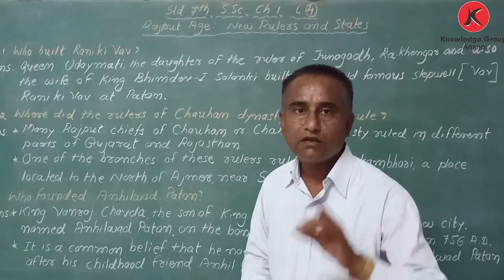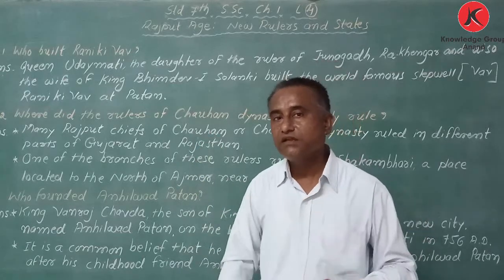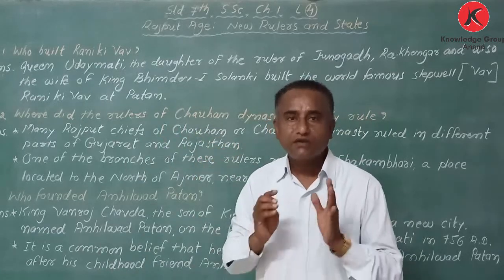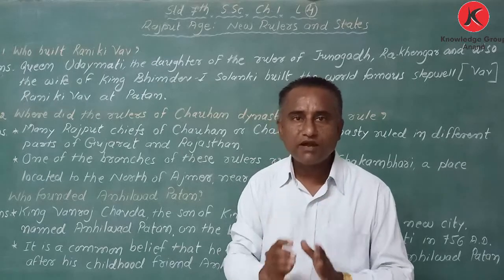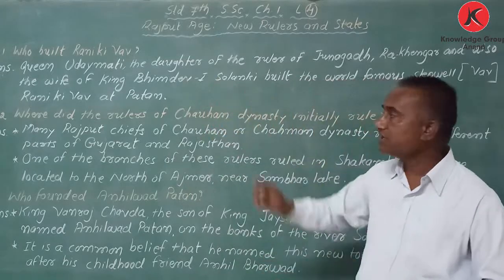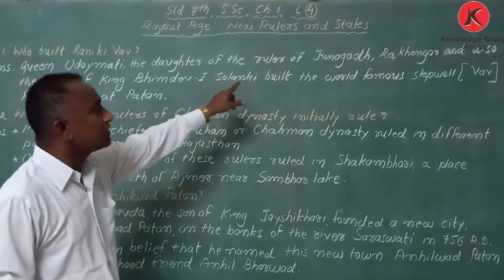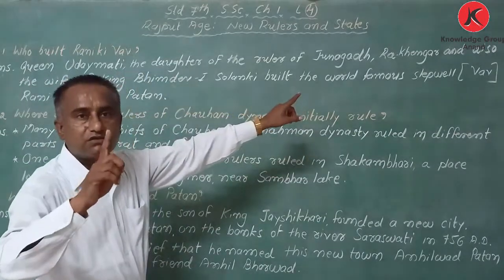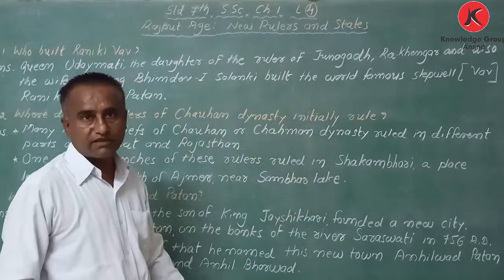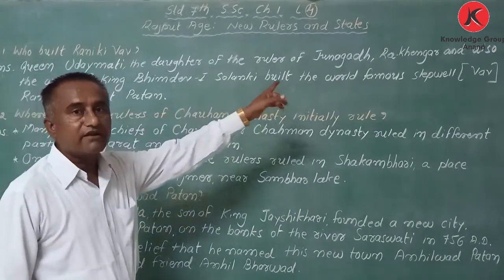But here we have to explain who was Queen Udaymati. That is also necessary, and that's why I have written. Queen Udaymati was the daughter of the ruler of Junagadh, Rakhenga.